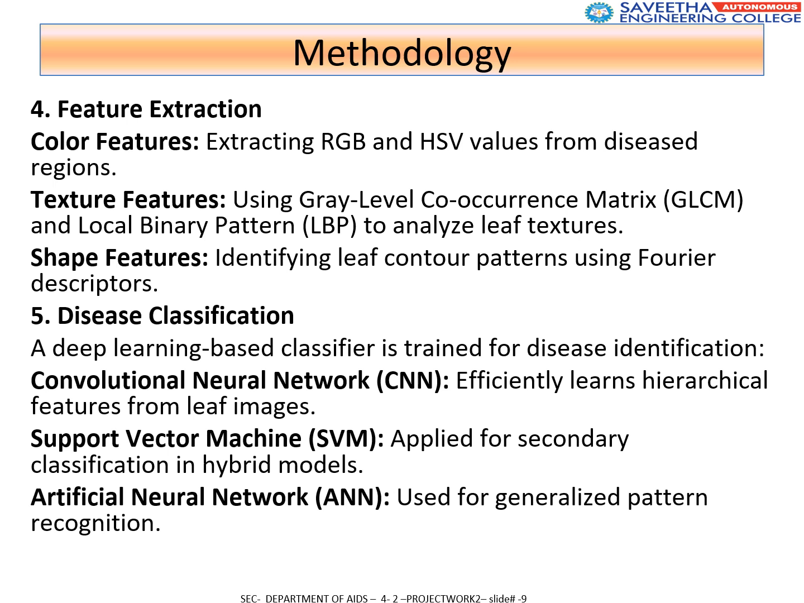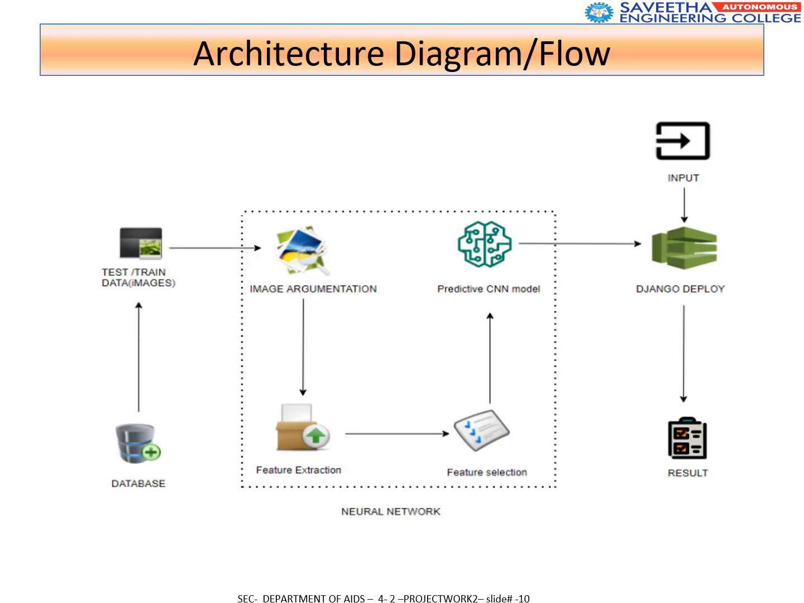The methodology involves these stages: data collected from agricultural fields and research datasets, image processing techniques like resizing and noise reduction, and disease classification carried out using deep learning models such as convolutional neural network (CNN), support vector machine (SVM), and artificial neural network (ANN). These models learn from labeled datasets and identify plant disease with high accuracy.